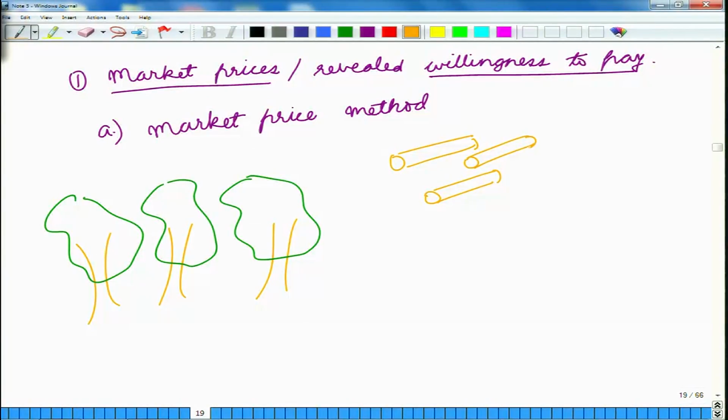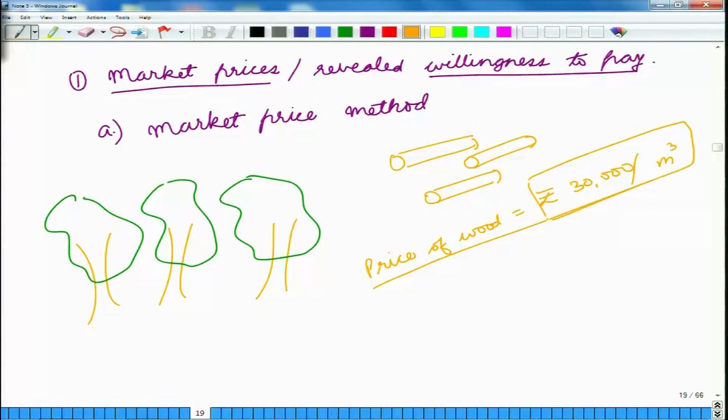Now, we can use the current market prices per unit of wood. For instance, if the price of wood is 30,000 rupees per cubic meter, then we know this is the minimum value that the customers are putting on the wood. And if this forest has, for instance, 10 million, 10 into 10 to the power 6 cubic meters of wood,